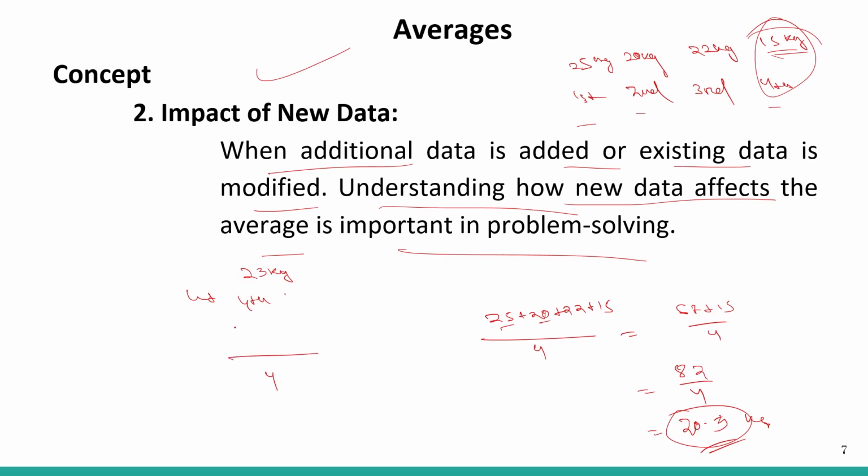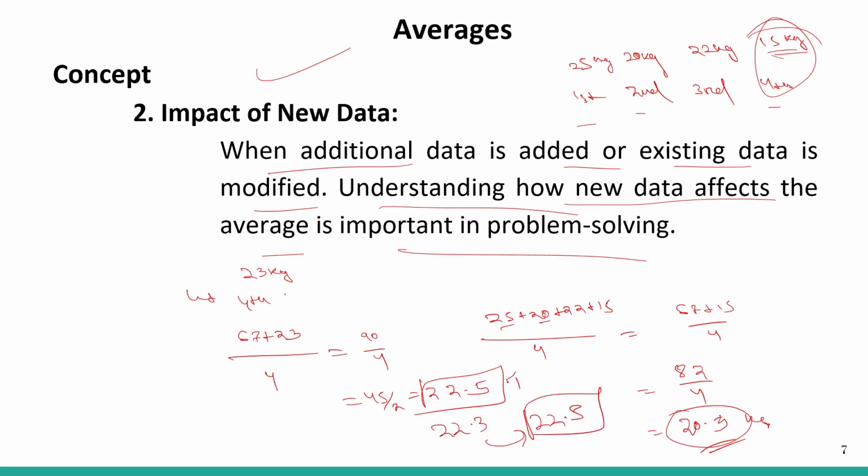So it will be 4 and 67 plus 23, right? So this will be the new data. So it will be nothing but 70 plus 20 is equal to 90 by 4, right? That is equal to 45 by 2 is equal to 22.5, right? So from 22.3 it increased to 22.5.